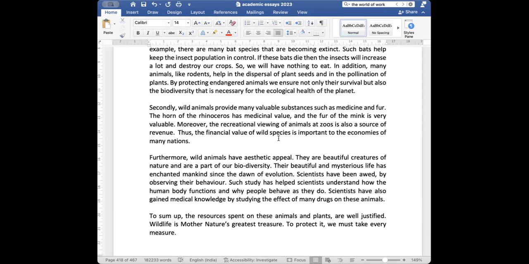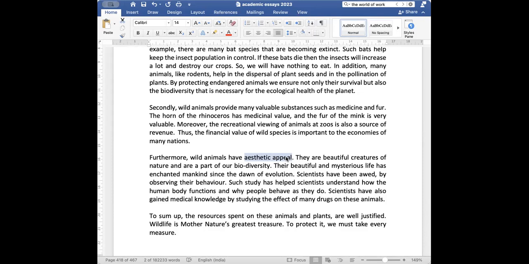Thirdly, wild animals have aesthetic appeal. What is aesthetic appeal? Beauty, ma'am. Yes, what looks good to the eye. They are beautiful creatures of nature and are part of our biodiversity. Their beautiful and mysterious life has enchanted mankind since the dawn of evolution. Scientists have been awed by observing their behavior. Such study has helped scientists understand how the human body functions and why people behave as they do. Scientists have also gained medical knowledge by studying the effect of many drugs on these animals.